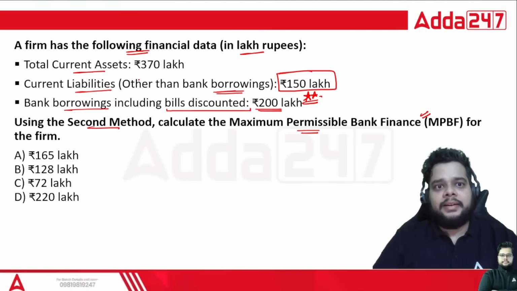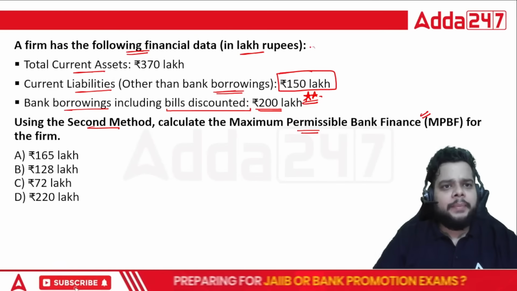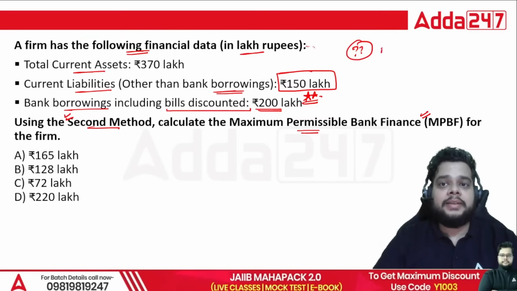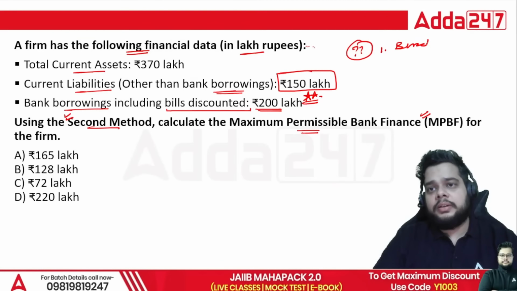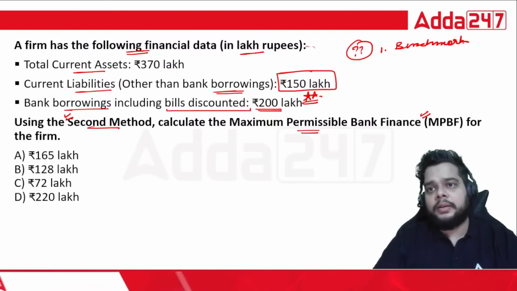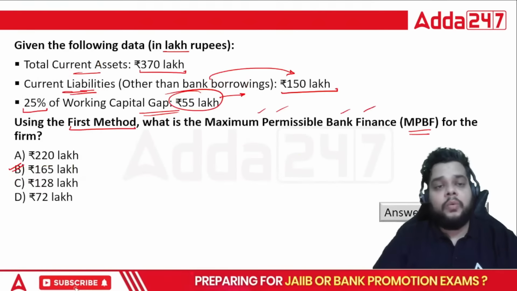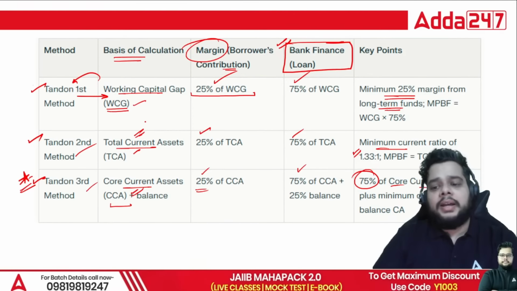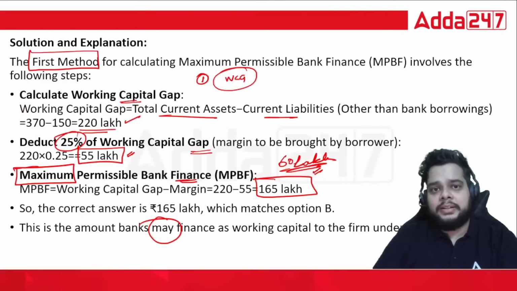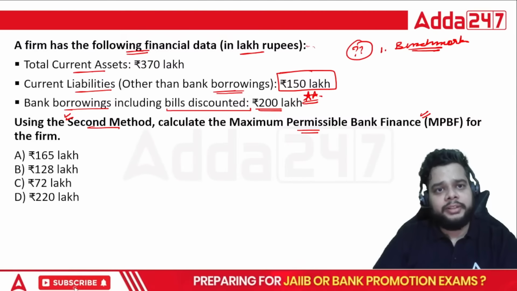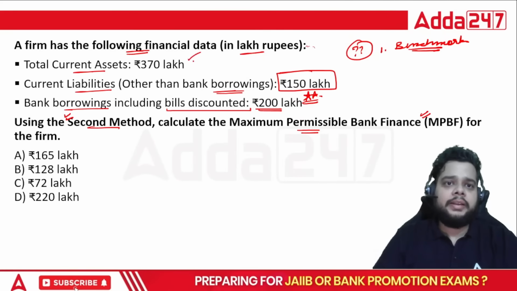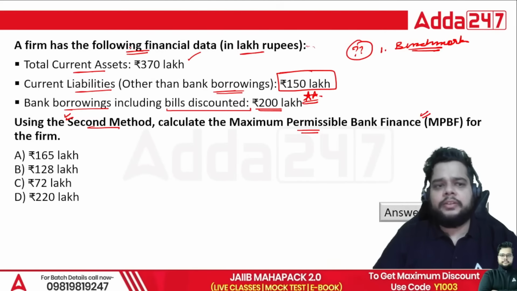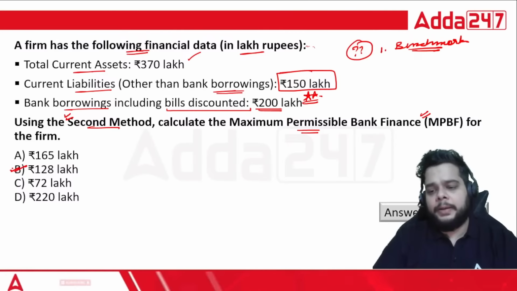So current asset, current liability, you will get the working capital. But here, in the second method, what is the benchmark? Step one will be to check what the benchmark is. So when you talk about the second method, what was the benchmark? Again, revisit the table. It is the total current assets. So total current assets you have to calculate first. Here it is given already, 370 lakh, and I hope you can find the MPBF very easily. The right answer is option B, 128 lakh.